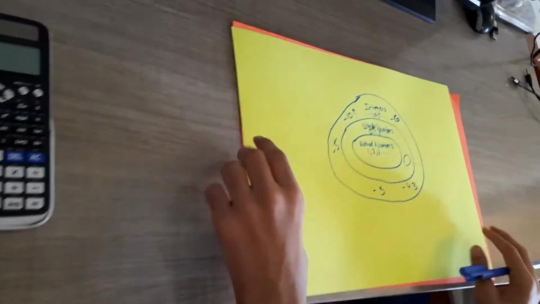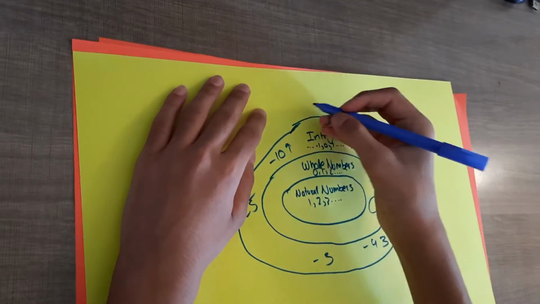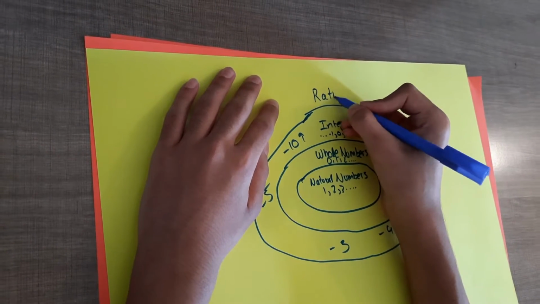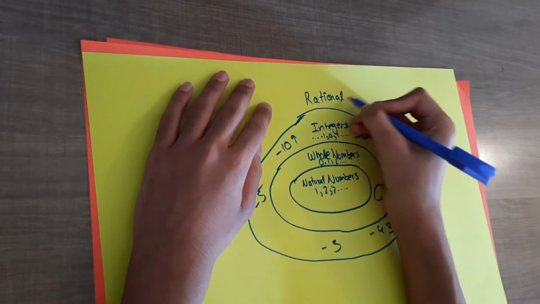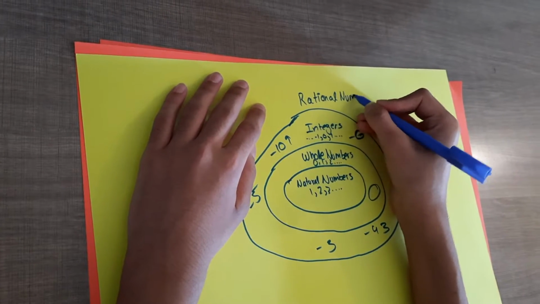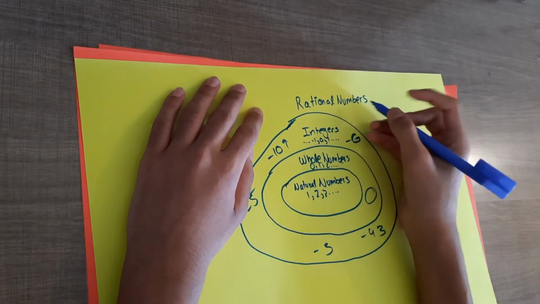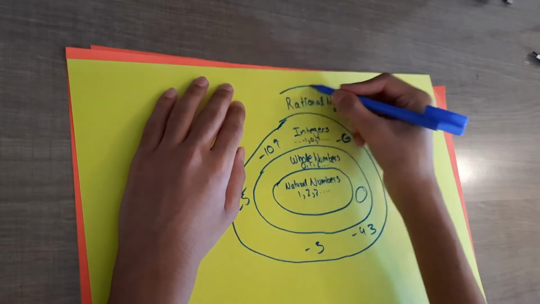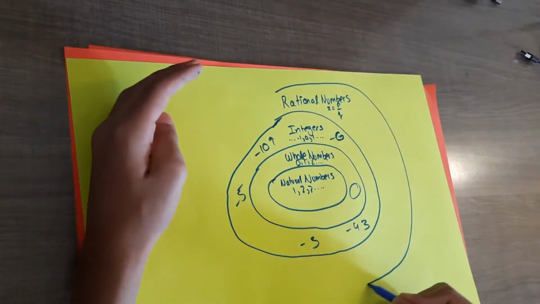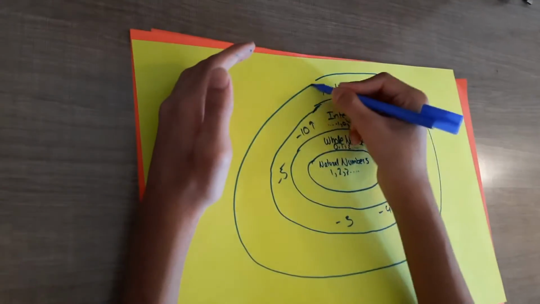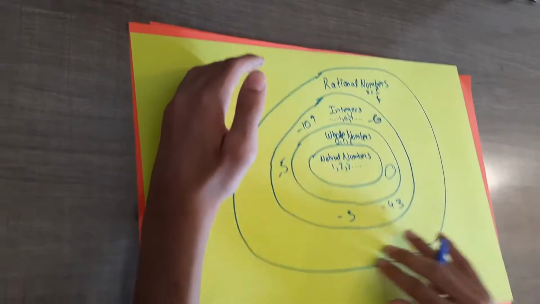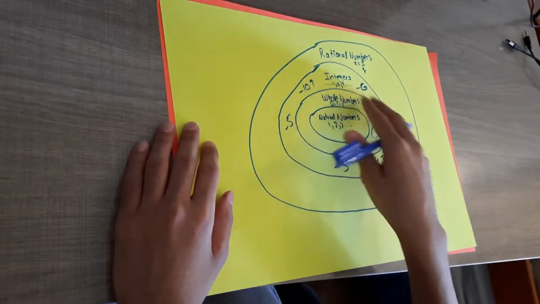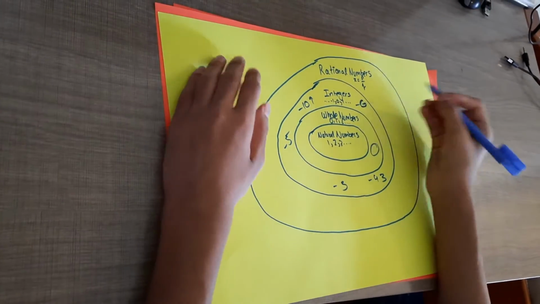So if we could go back to a little diagram here, I can write down rational numbers, write a shortened definition here for space reasons, and let's give it a big old circle. And once again, we would write all the exceptions here. So all the numbers which are rational numbers but not integers, and all the rest. So this includes all the fractions.